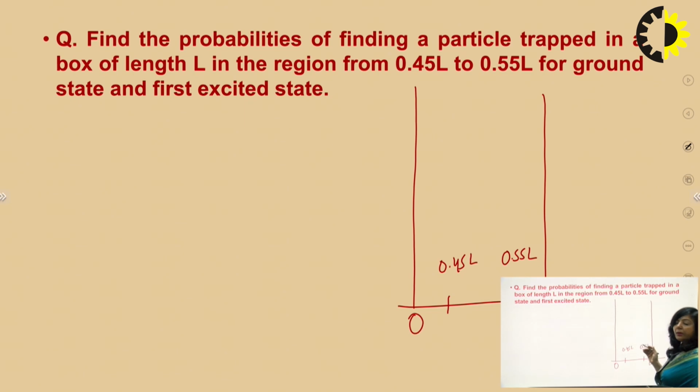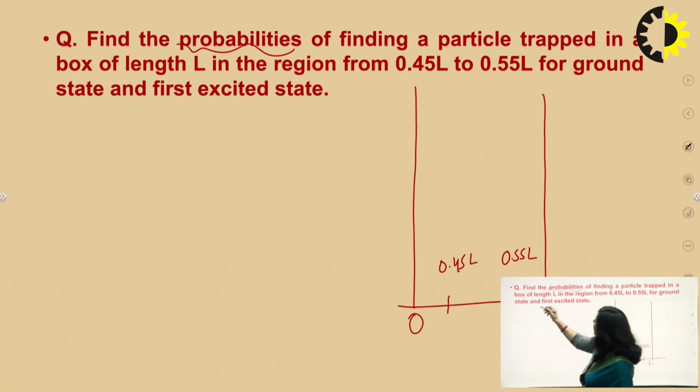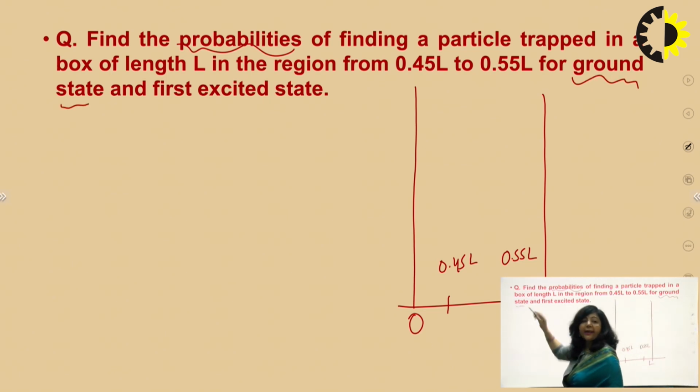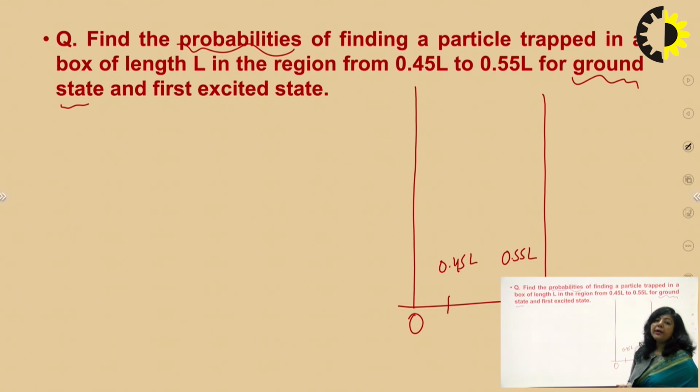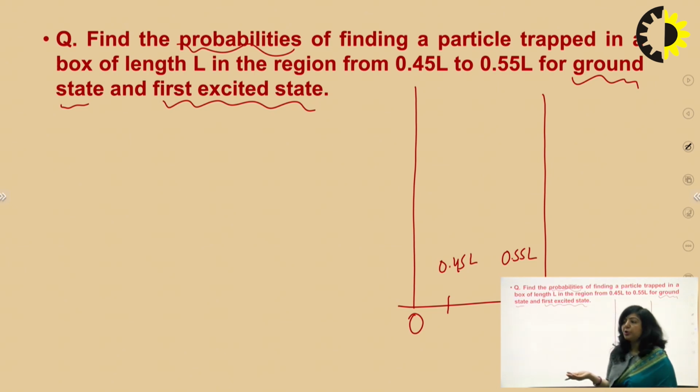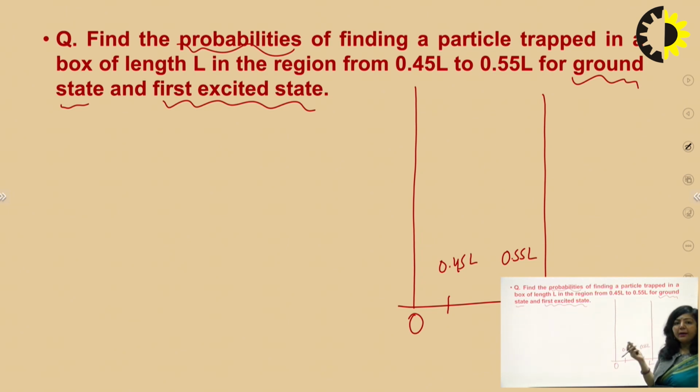In this interval, you have to find the probability of finding the particle, but now you have to find that probability in two states. In the ground state, you take n as 1, and in addition you also have to find the probability in the first excited state. That means you have to define your wave function for n equal to 1 as well as for n equal to 2. So let's see how to find the probabilities in these two states.